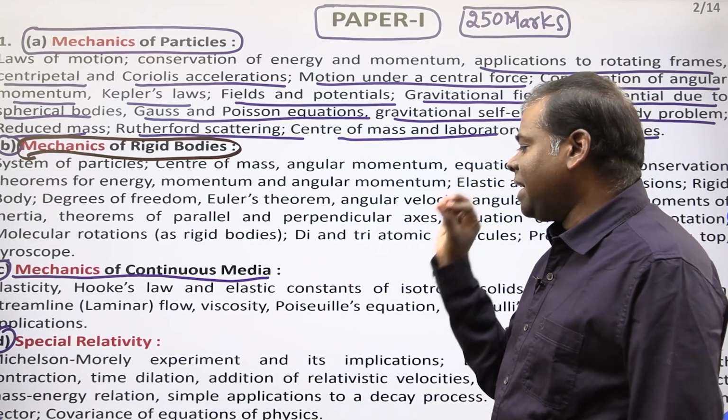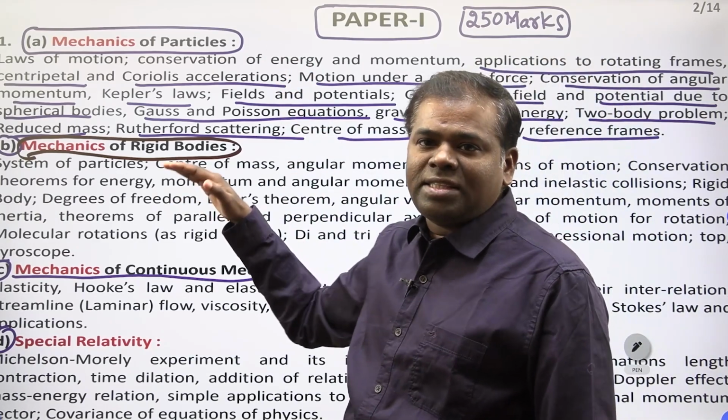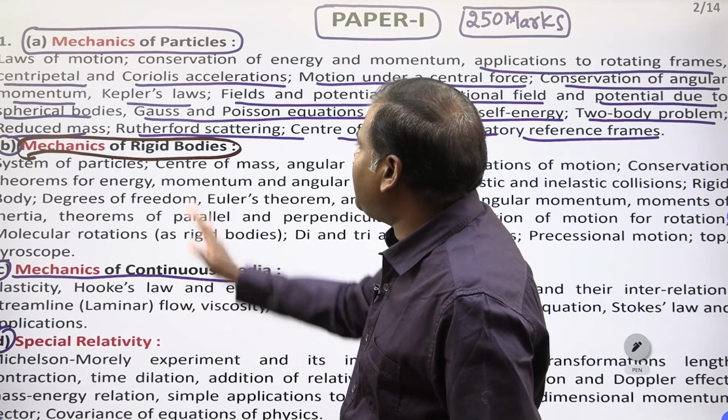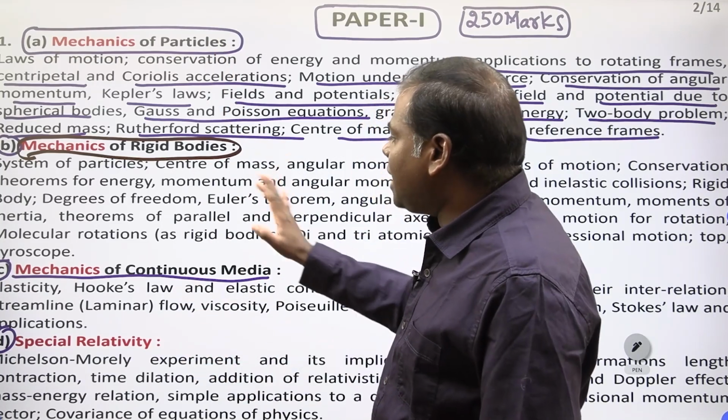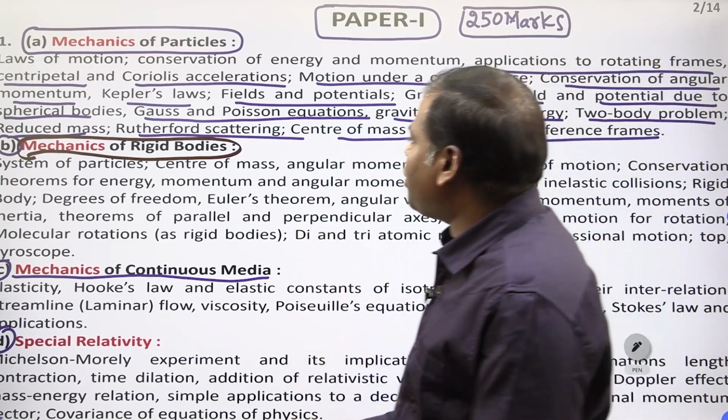Somewhat, a little bit extra is also there. The entire theory that you are reading now, mechanics and oscillations, the entire mechanics part is there, right? Please concentrate on mechanics. In mechanics, 3-4 varieties are there.